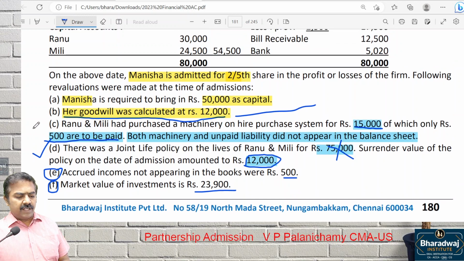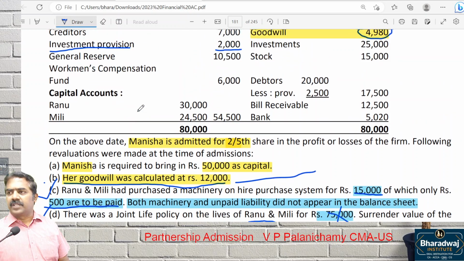Then point number C also. Adjustment for mission or liability is what? Revaluation. Goodwill we will do it separately. Then Manisha will bring what? 50,000 as capital.